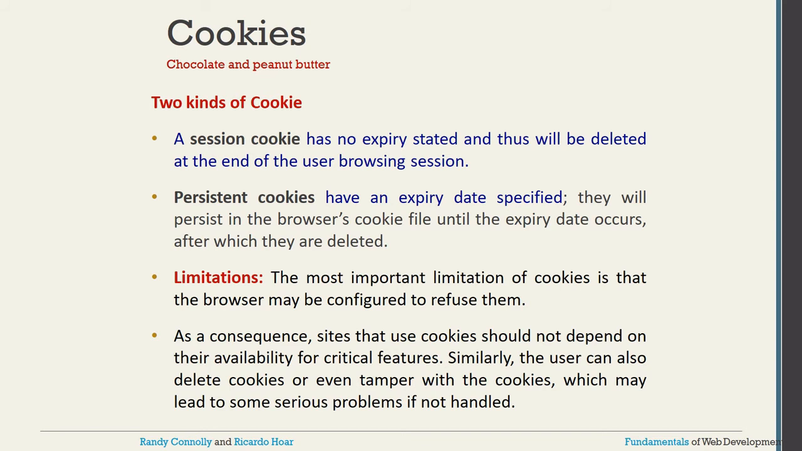But the most important limitation of cookies is that the browser may be configured to refuse them. Sometimes, even when you fix the date and time, the browser setting might not consider your particular date and time. That possibility is also there. So sites that use cookies should not depend on their availability for critical features. That's why I said the server cannot trust all of the information and send a response based on the cookie value, because the user can delete or tamper with the cookie value at any time if they are facing any problem.